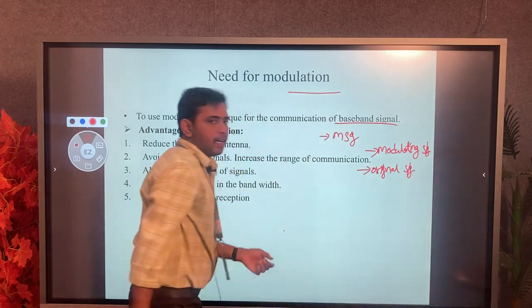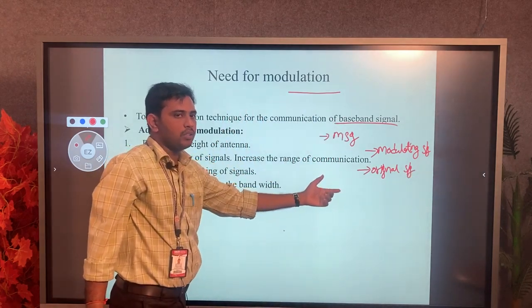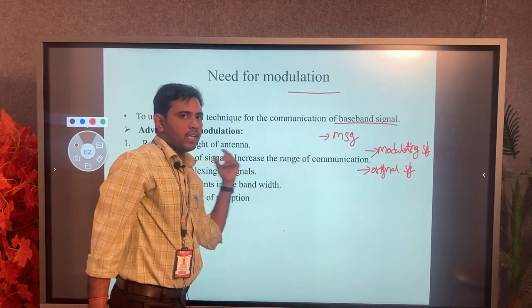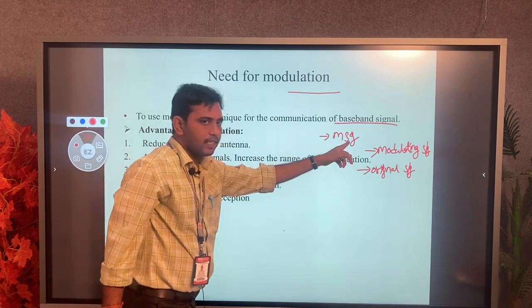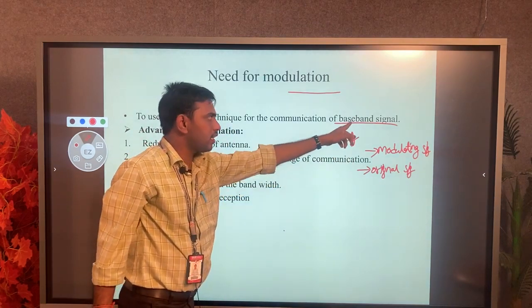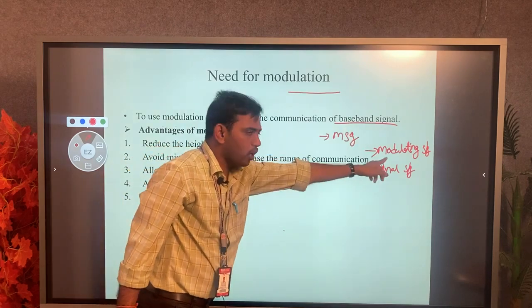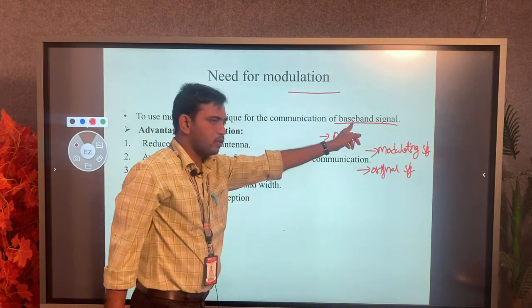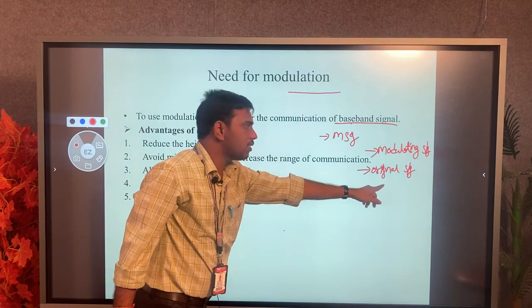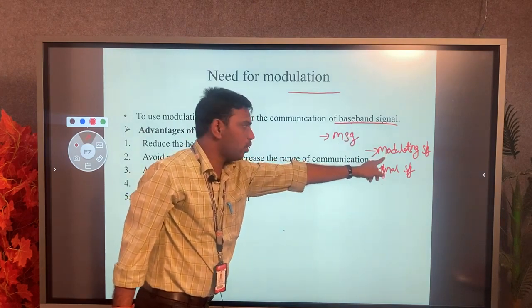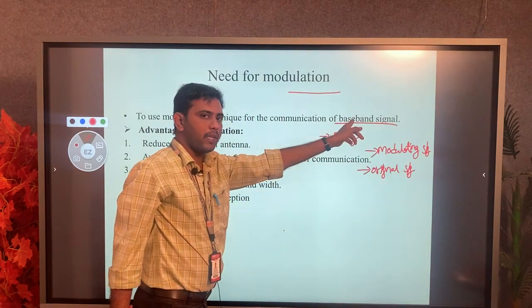These are the different key terms we will use many times in the next chapters. So message signal is nothing but baseband signal, modulating signal is also baseband signal, and original signal is also called message signal or modulating signal. Sometimes it is called baseband signal.